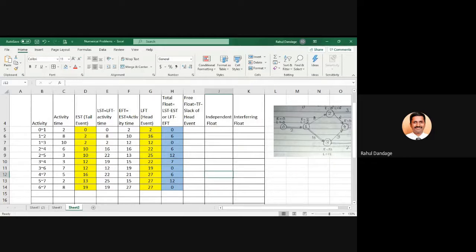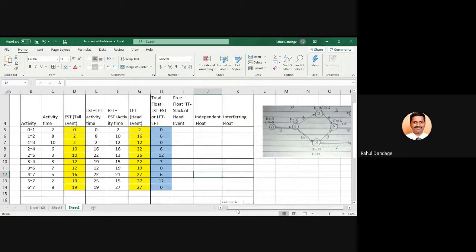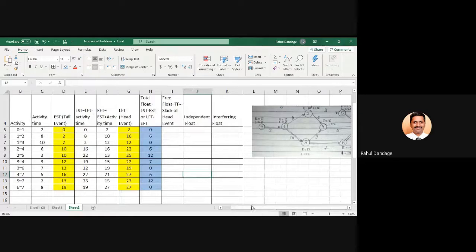Now tell me how we should go. Which two columns we should select? Do we have the value for slack? We have the values for total float. Correct? But do we have the values for slack at the head event?